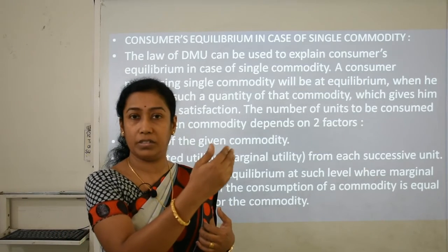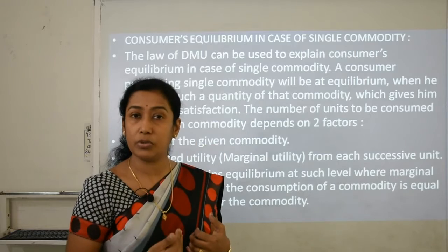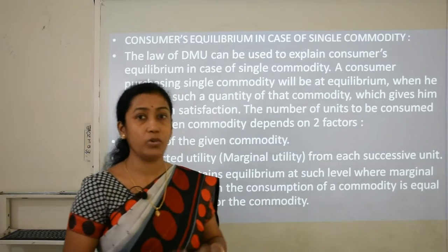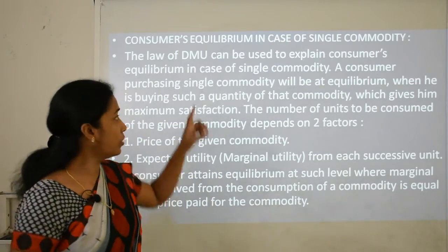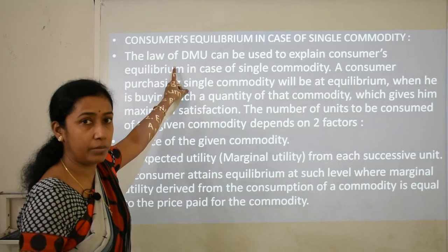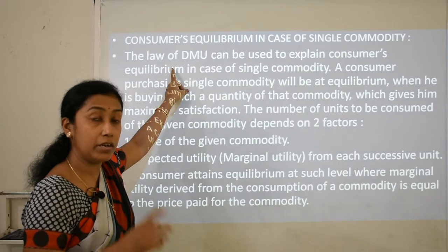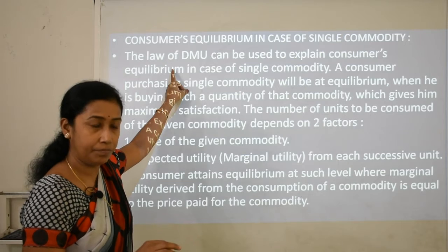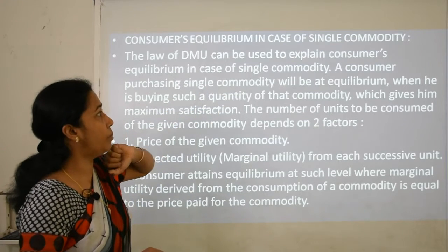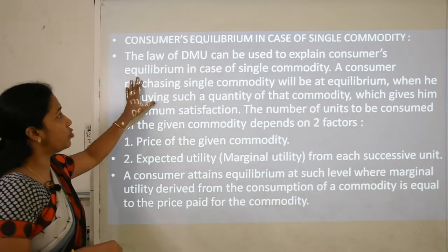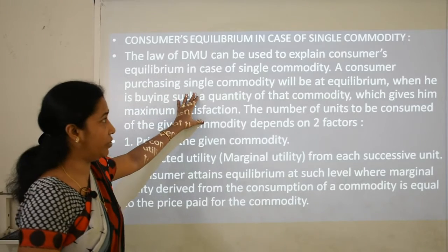So his marginal utility will diminish, or his satisfaction will decrease. So in the case of consumer equilibrium with a single commodity, the law of DMU applies, and it explains consumer equilibrium in that case properly.